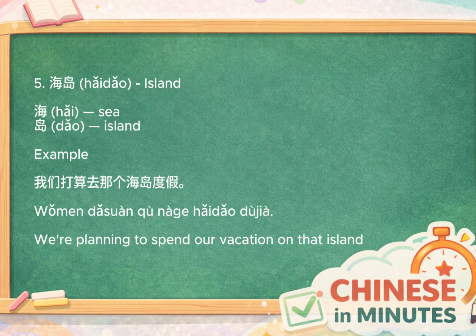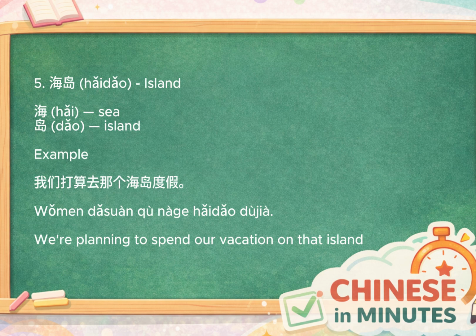Our fifth word for this section is 海岛, which means island. Let's look at the characters. 海 means sea, and 岛 means island. The literal meaning is simply an island in the sea. In everyday Chinese, 海岛 refers to islands surrounded by the ocean, especially places that people visit for sightseeing or vacations. When people talk about tropical destinations or beautiful coastal scenery, this word comes up quite often.